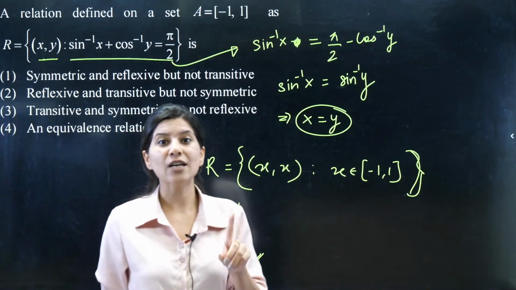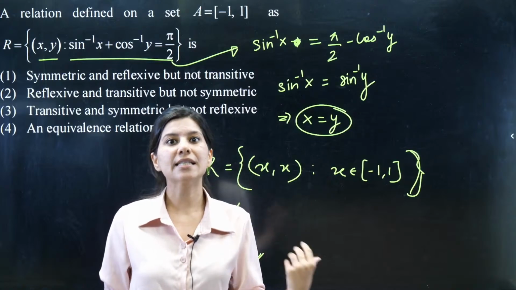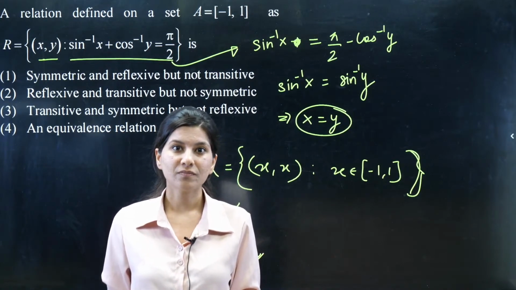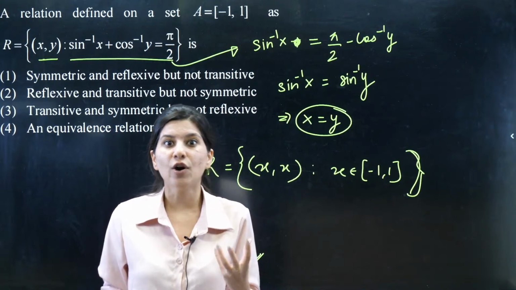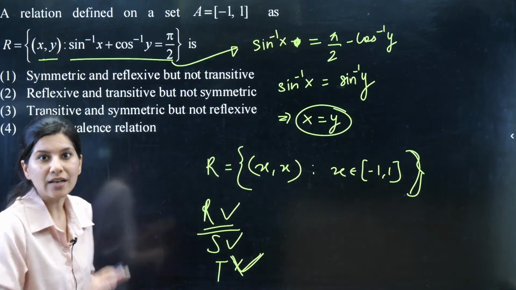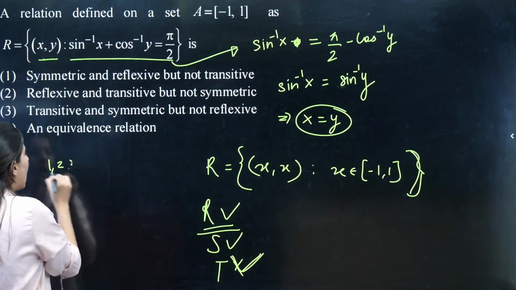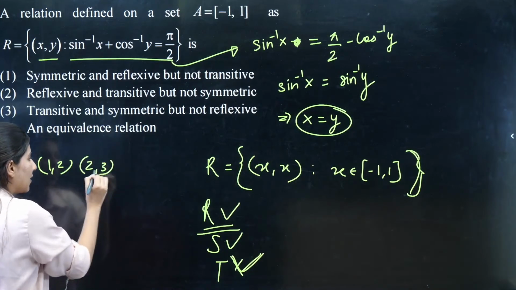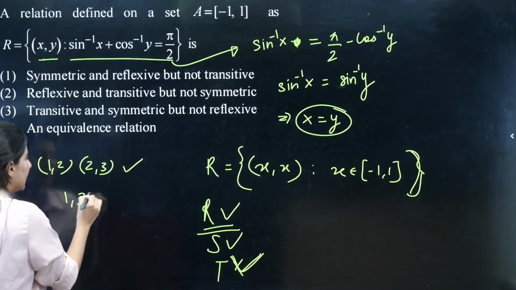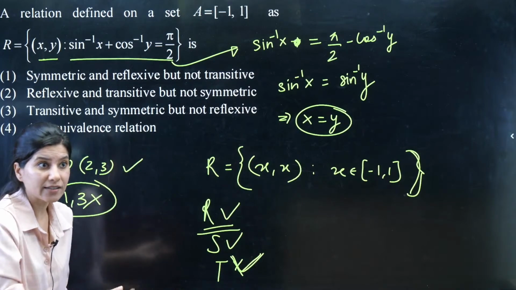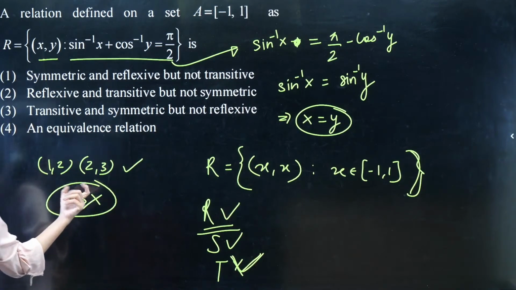No. Some people are saying option A. Some people are saying this is non-transitive. Why is it non-transitive? For a relation to be non-transitive, we should have such a case that 1, 2 and 2, 3 are present, but 1, 3 is missing. If this is the case, if something is missing, then it is non-transitive. But you know what? There is no such condition.